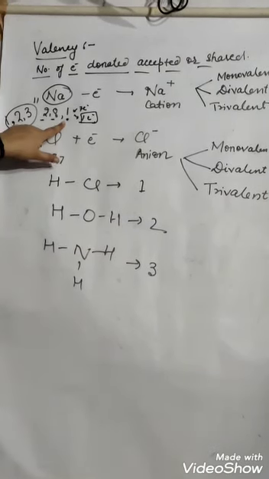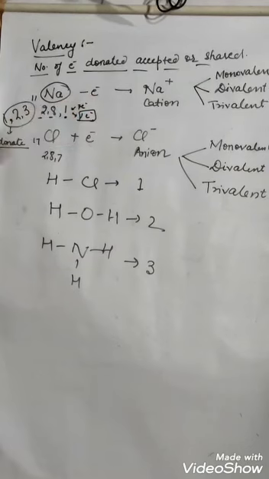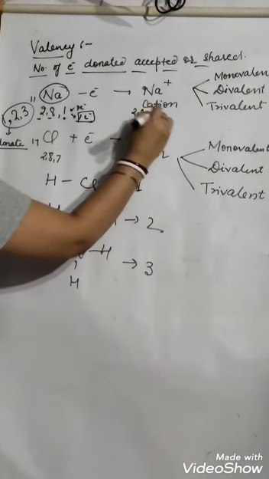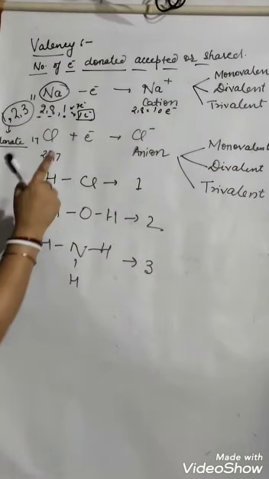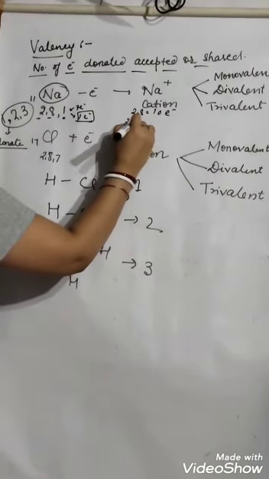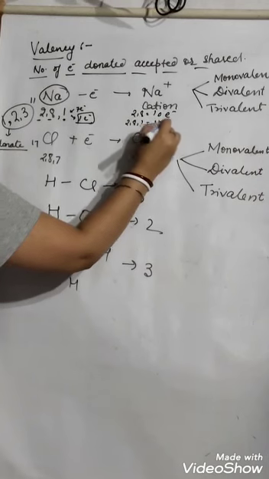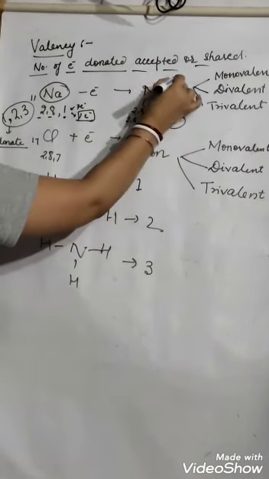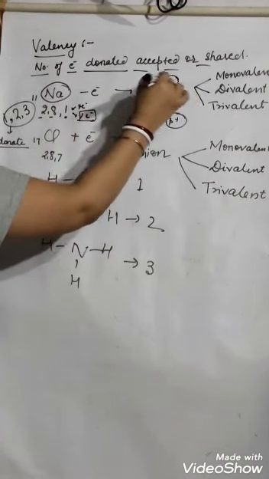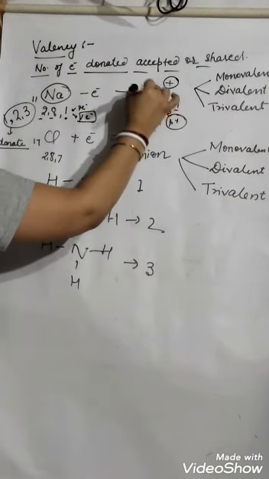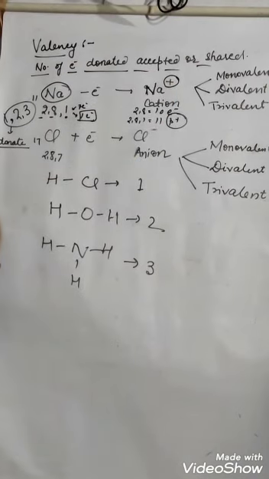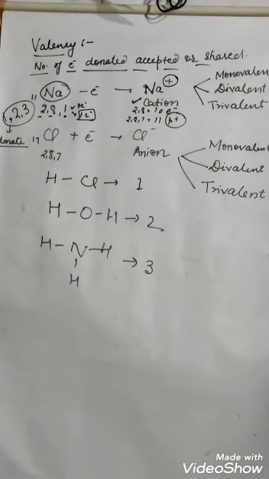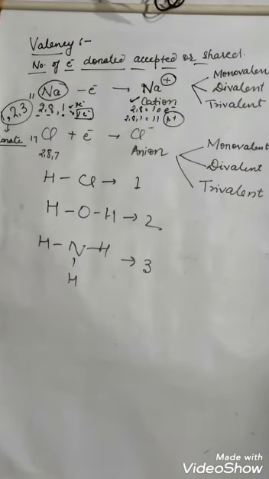How many electrons does it have? 1. So it will donate 1. Now the electrons become 2, 8, that is 10 electrons. But we haven't touched the protons. The protons are still 11. So one positive charge is more. That is why positive is written here. And this positively charged atom is called an ion. And since it is positive, it is a cation. I hope it is clear.